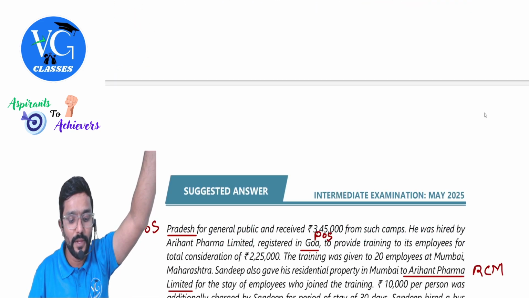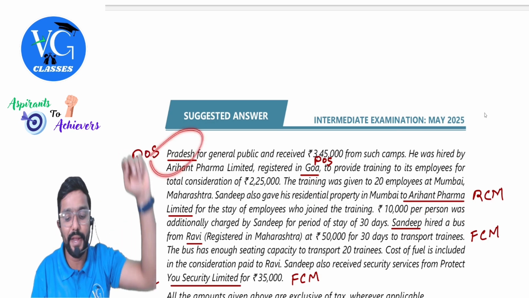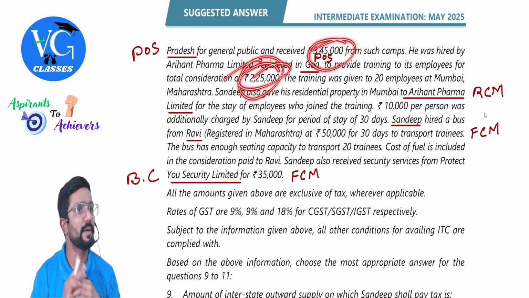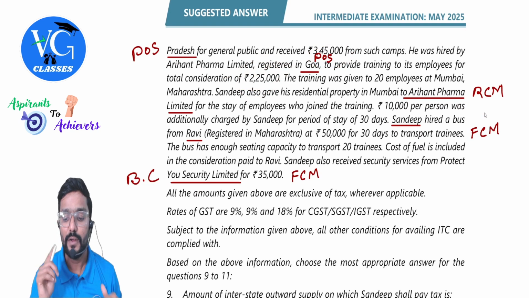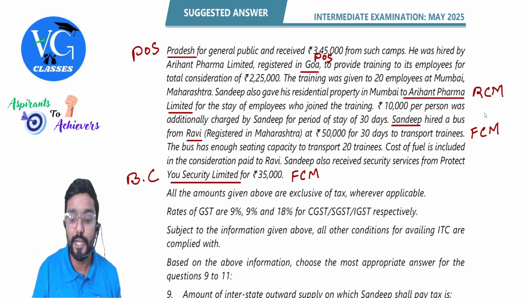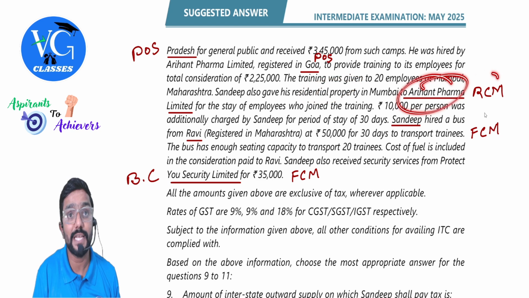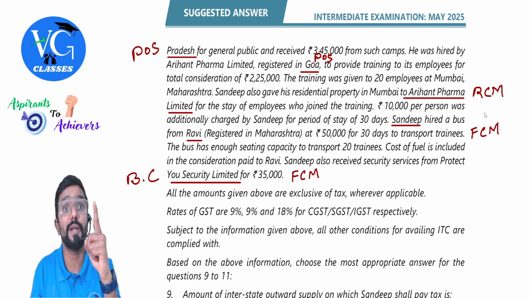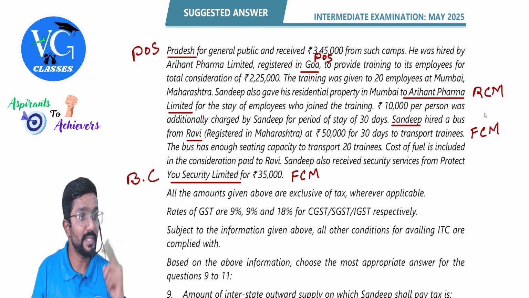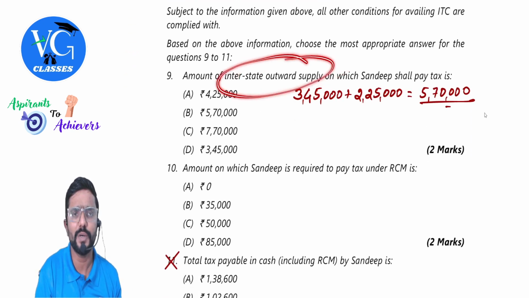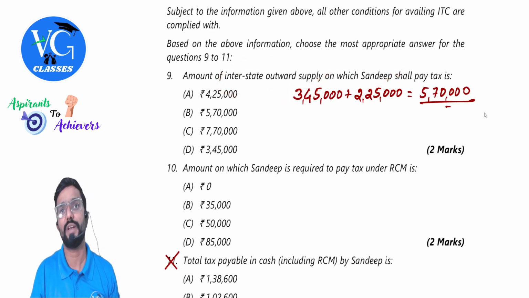What are those, sir? For the customers in Uttar Pradesh, he is providing 3,45,000 worth of value of supply plus 2,25,000. Add up both of these. Is that clear? Sir, what about this 10,000? It is taxable under RCM. Correct? Renting of residential property to Haryana Pharma is taxable under RCM. So it is outward supply for him, but not taxable under forward charge. So how much is taxable as forward charge? That is interstate outward supply, guys. Interstate outward supply is how much? 345 plus 225. Clear?